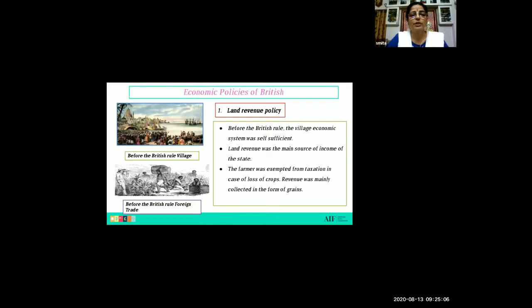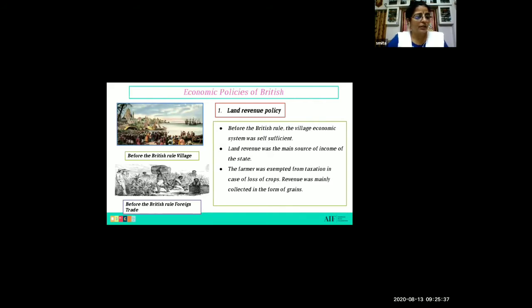Before the British rule, the village economic system was self-sufficient. Self-sufficient means a person who grows his food on their own, able to produce or provide everything they need without any help from others. That is called self-sufficient. So the Indian people were self-sufficient before the British rule.